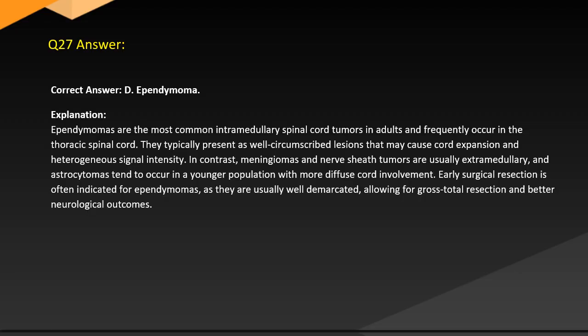In contrast, meningiomas and nerve sheath tumors are usually extramedullary, and astrocytomas tend to occur in a younger population with more diffuse cord involvement. Early surgical resection is often indicated for ependymomas, as they are usually well demarcated, allowing for gross total resection and better neurological outcomes.